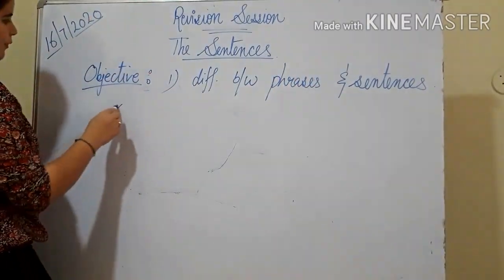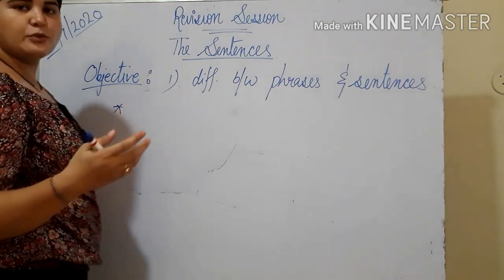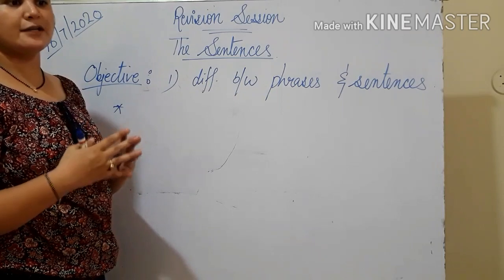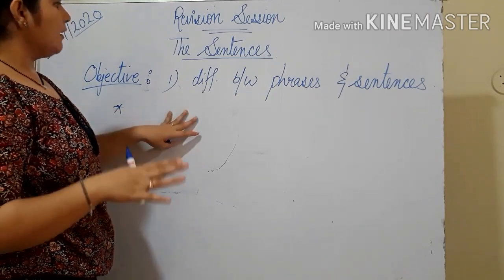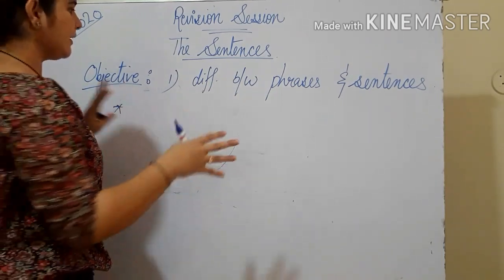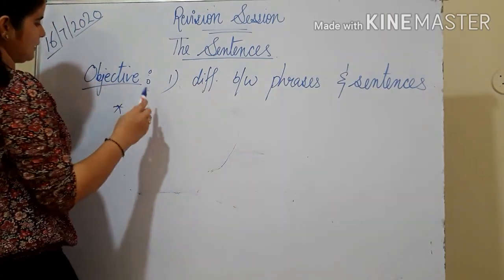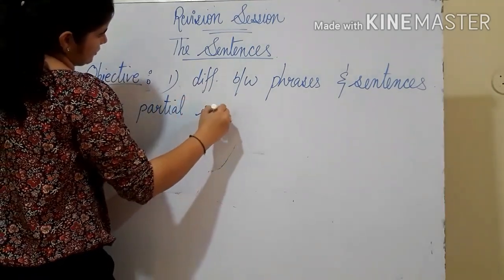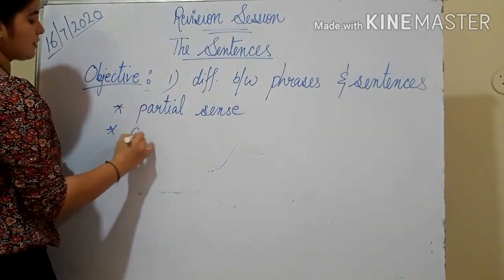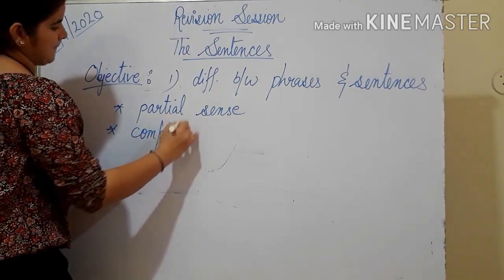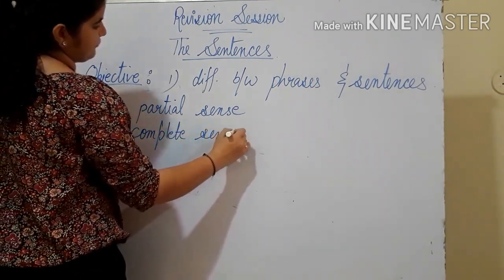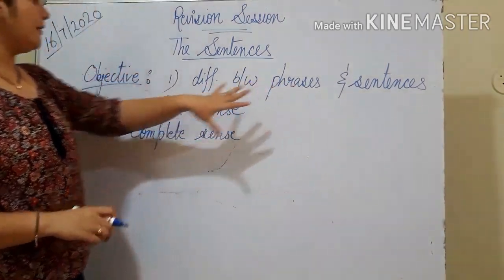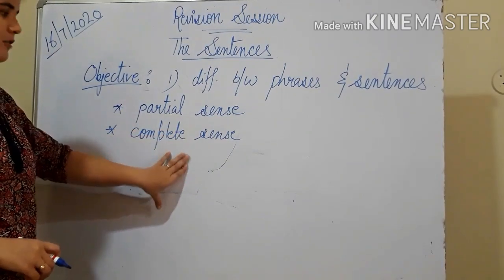Let me make it very clear to you. A phrase is basically a group of words which have a partial sense. जिसमें आधी अधूरी आपको कुछ knowledge मिलेगी. You will get some sense. It is not complete. It is not giving complete sense to you, but it gives some portion of the sense. So for phrases we can write it has partial sense, and sentences make complete sense. This is the basic difference between phrases and sentences. ये आपको इस chapter में सीखने को मिला है that phrases have partial sense and sentences have complete sense.